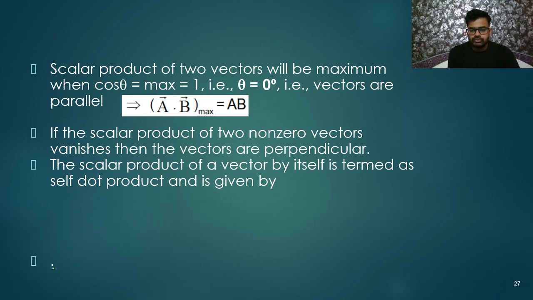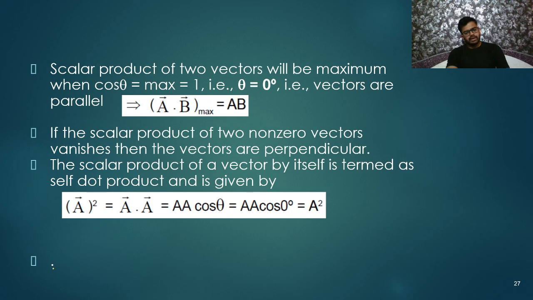The scalar product of a vector with itself, the self dot product, is given by this. Are you getting what it means? A vector dot A vector can be given by A into cos of 0 degree, because A vector and A vector are in the same direction. So A dot A is A square. Similarly, remember I cap dot I cap is I cap square, and the magnitude of I cap is 1. I cap dot I cap is 1, J cap dot J cap is 1, K cap dot K cap is 1.